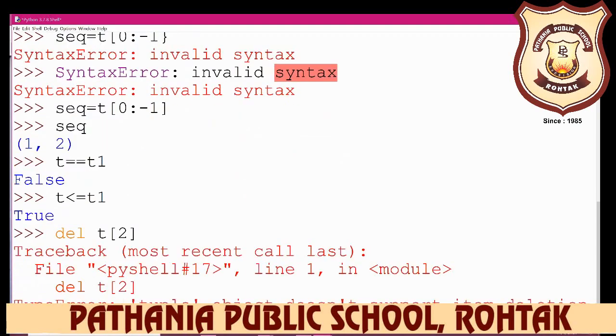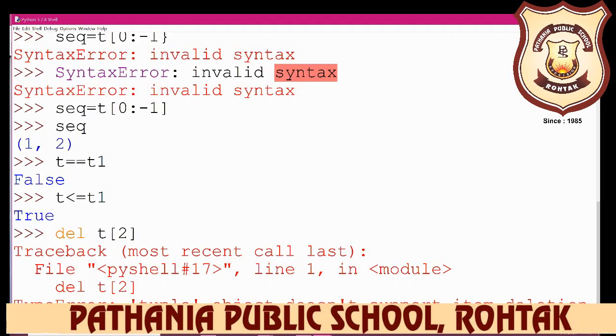So write 2 here. This error is displayed if you write it in this way. And the error is: tuple object does not support item deletion. It does not support item deletion, but you can delete a complete tuple with the del statement.